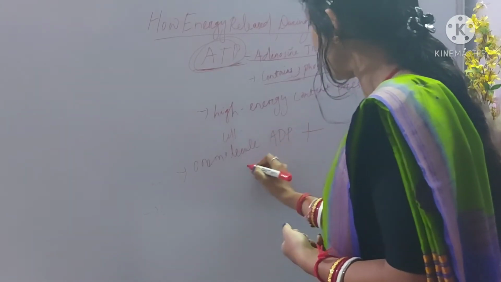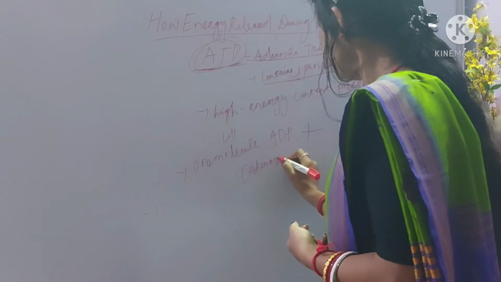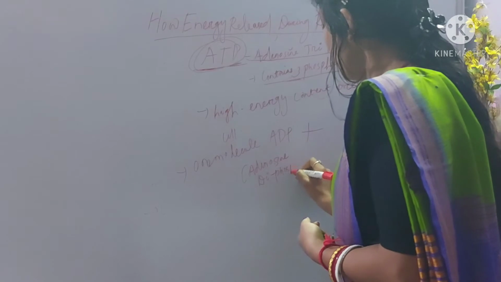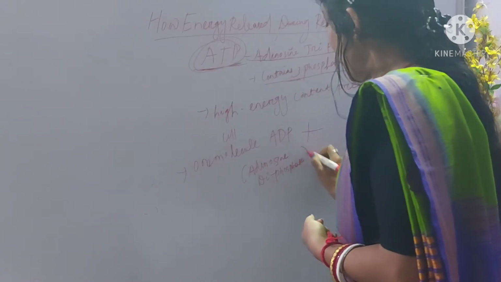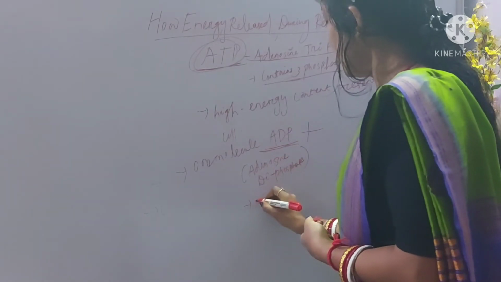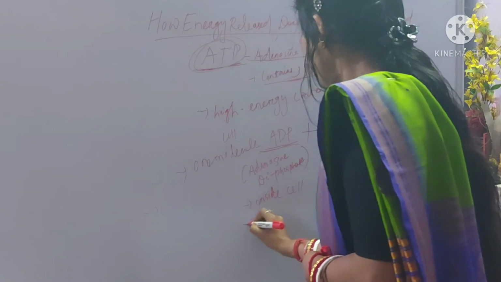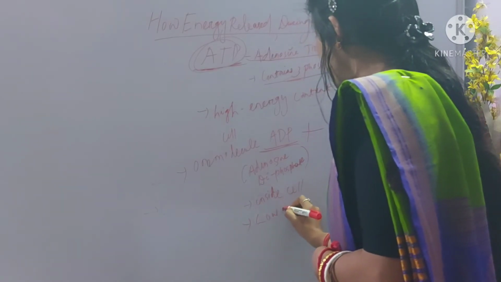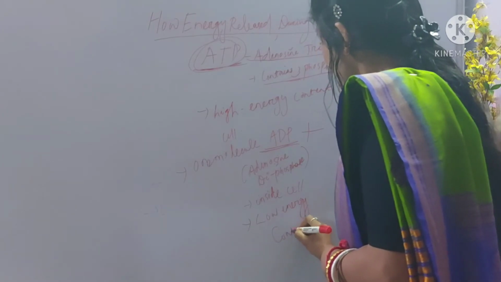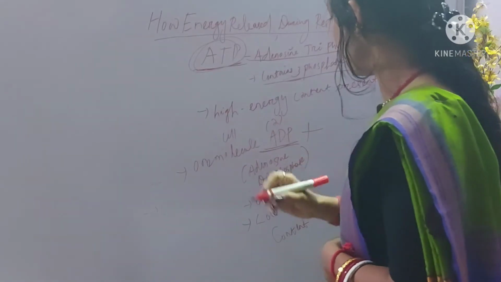The full form of ADP is adenosine diphosphate. That means it contains two phosphate groups. It is also present inside the cell, and it is low energy content.